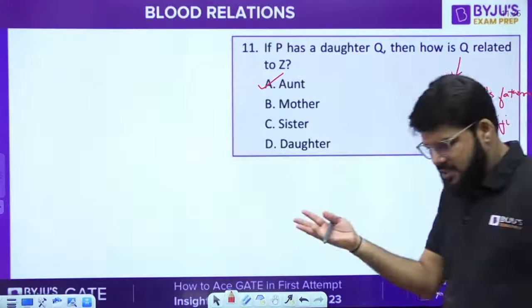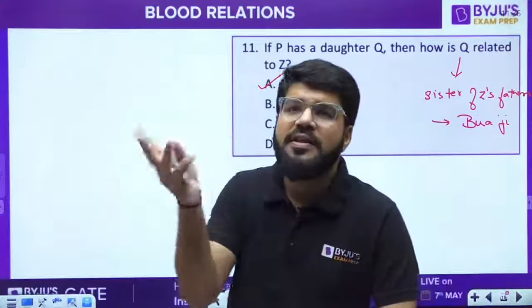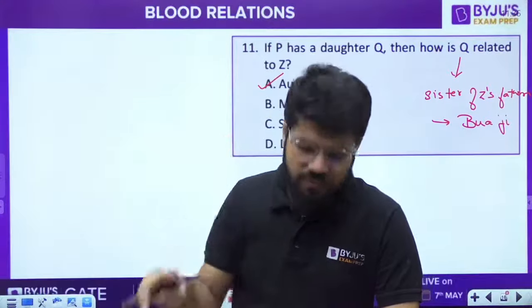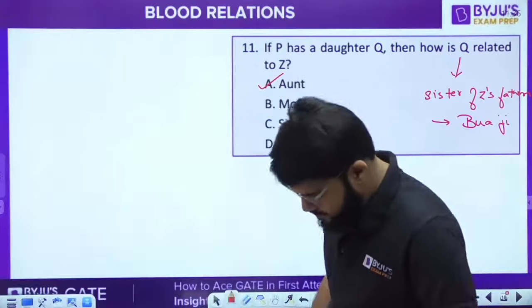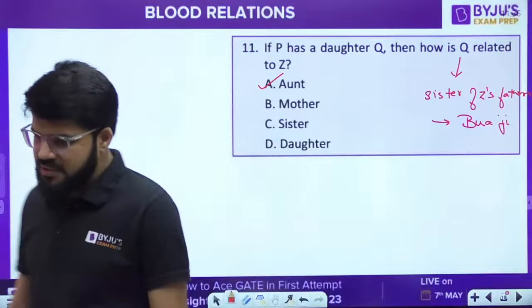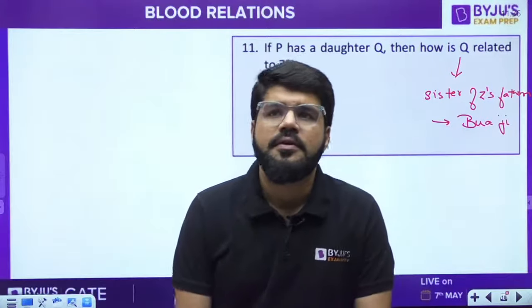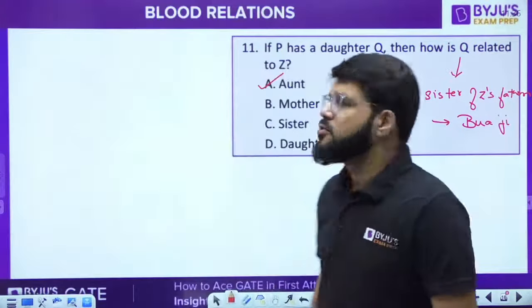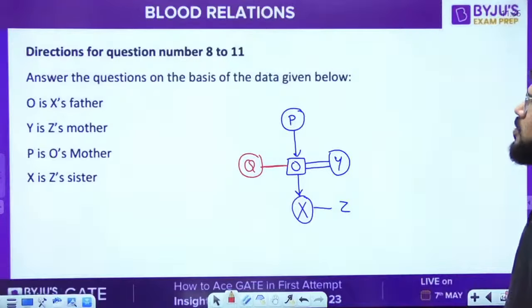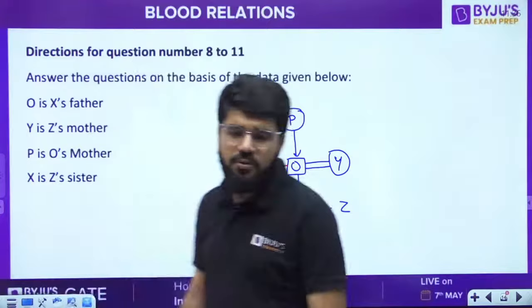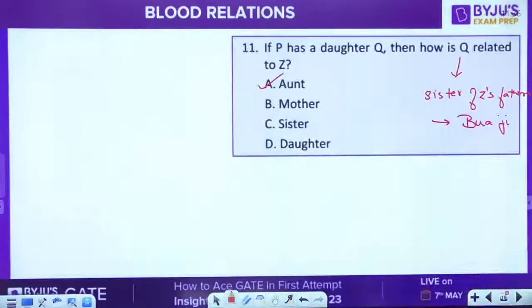Sister of your father or mother, both are aunt. Correct? Chalo. So all the 4 questions are solved on one common statement, that is 8 to 11. Done. Let's move ahead to the next.